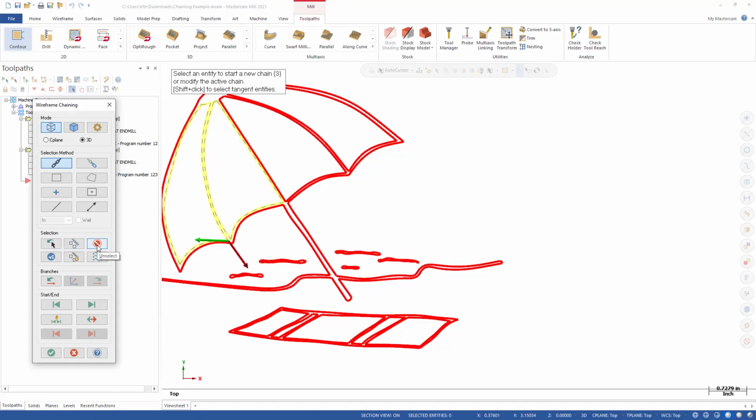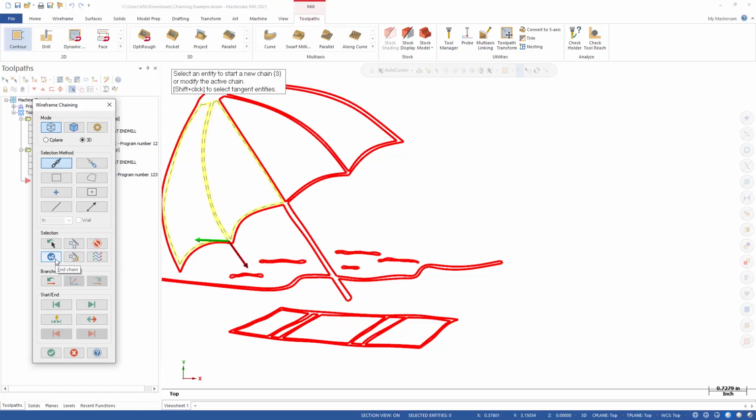We also have, as we saw, unselect, and the one in the middle here is chain similar. So imagine if you had a bunch of geometry that were all similar shapes. Let's say like all keyhole slots or all ellipses. You can tell it to chain similar, and it would identify all of these similar looking shapes. The chain similar options setting configures how you want chain similar to work.